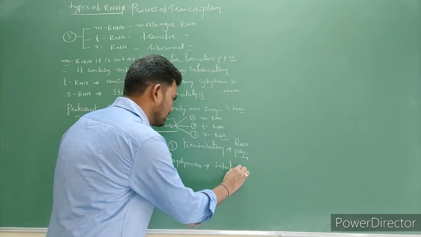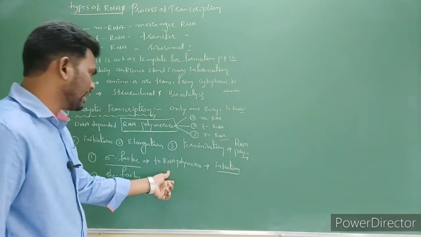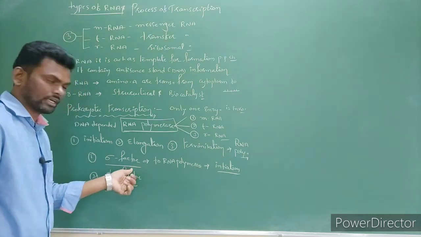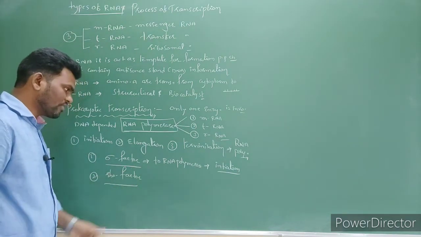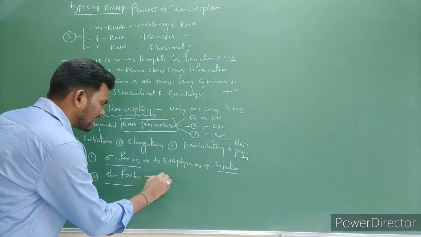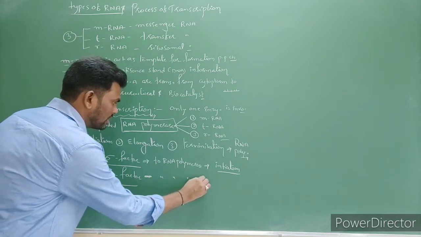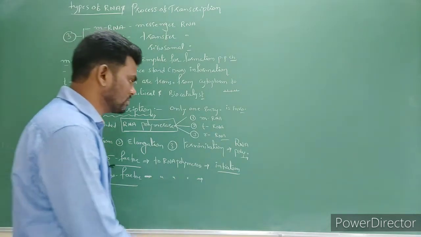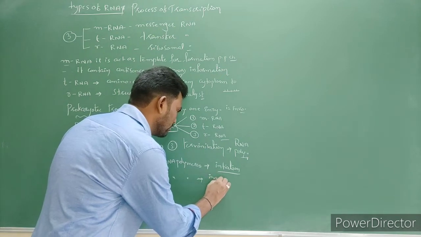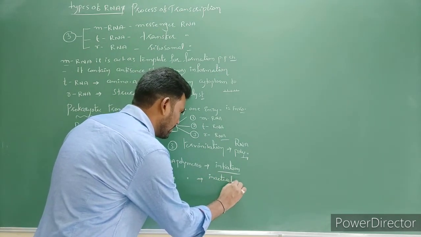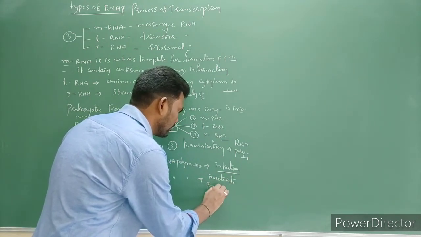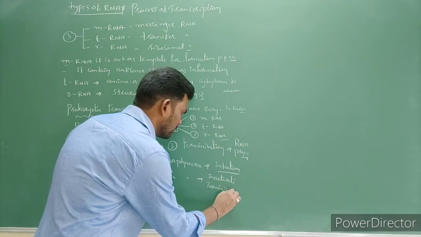Then only initiation is started when RNA polymerase enzyme plus cofactor. Right? Now rho factor. When rho factor is attached to the RNA polymerase enzyme, then RNA polymerase enzyme is inactivated, and it is going to reach termination.